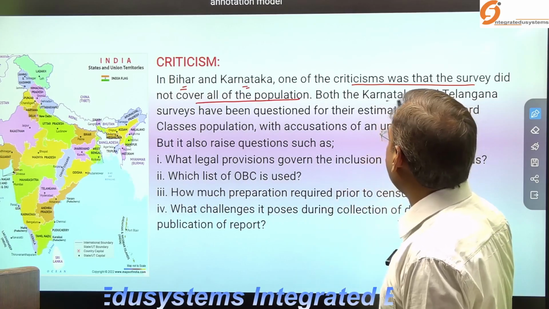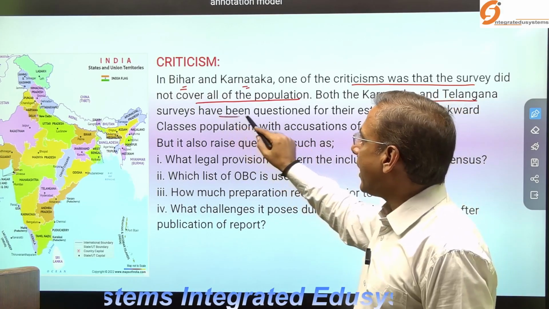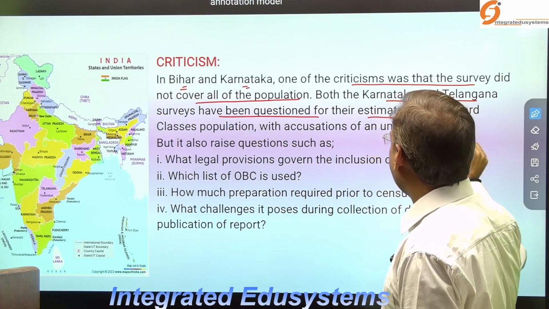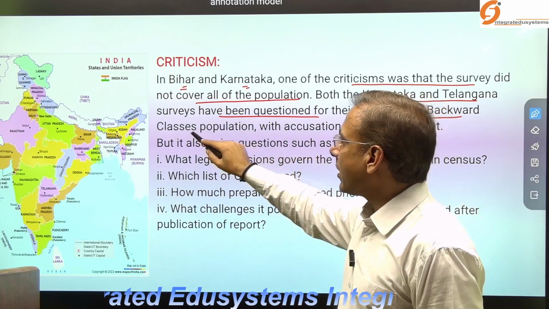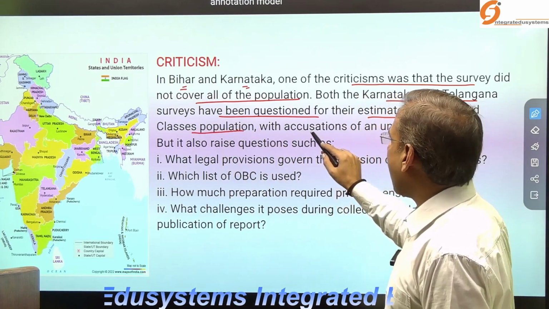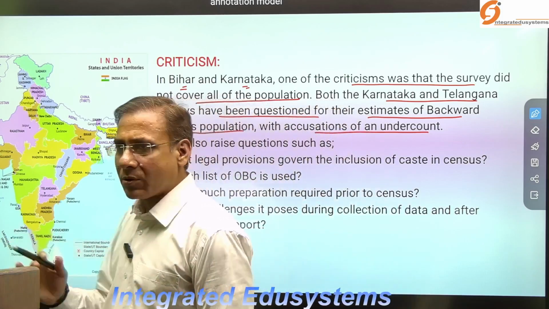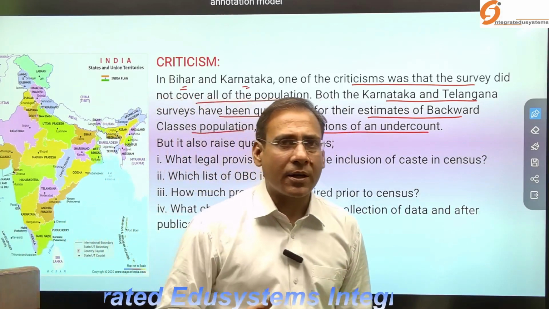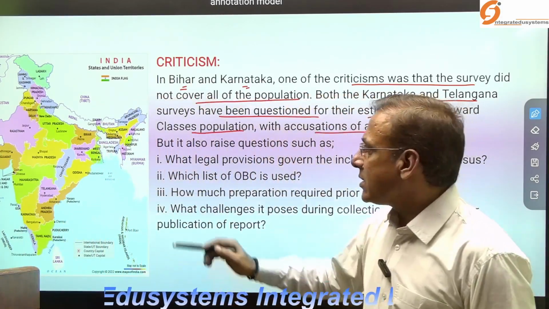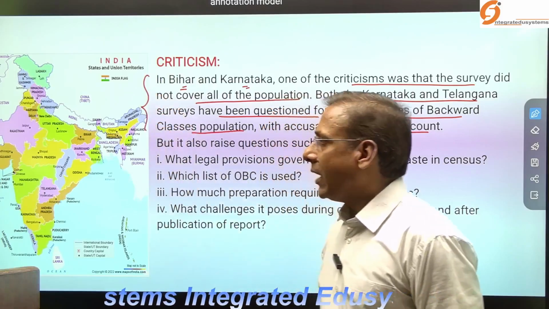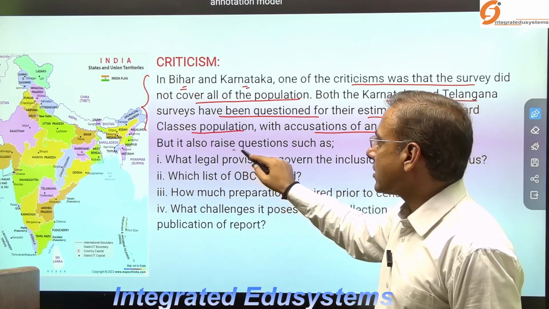Both the Karnataka and Telangana surveys have been questioned for their estimates of the backward classes population, with accusations of an undercount. OBCs were undercounted. So this is the major criticism, and that raised various questions.